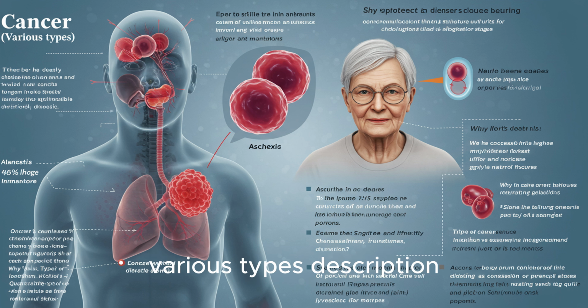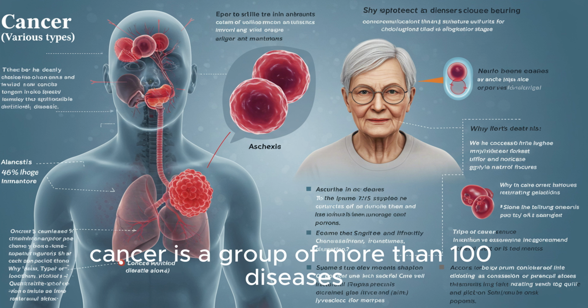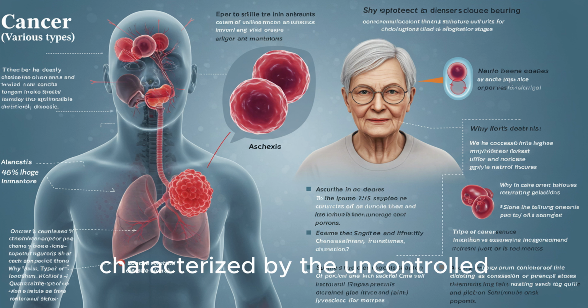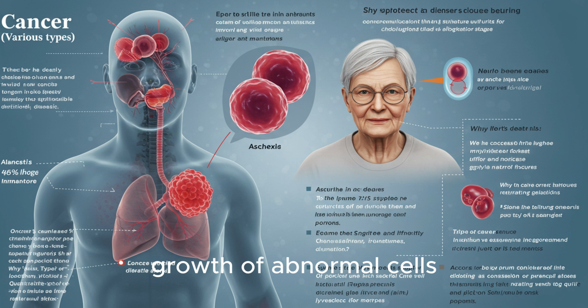5. Cancer, various types. Description: cancer is a group of more than 100 diseases characterized by the uncontrolled growth of abnormal cells.